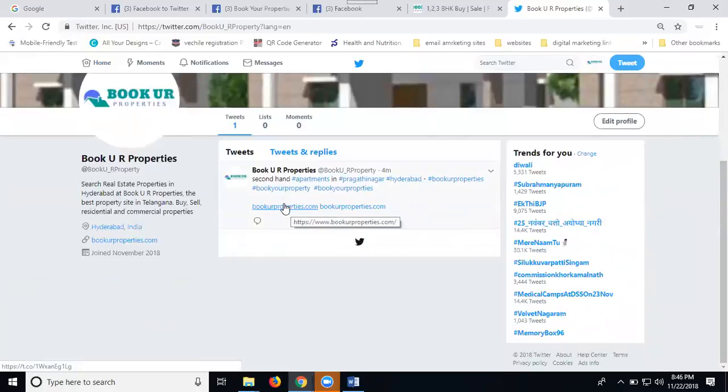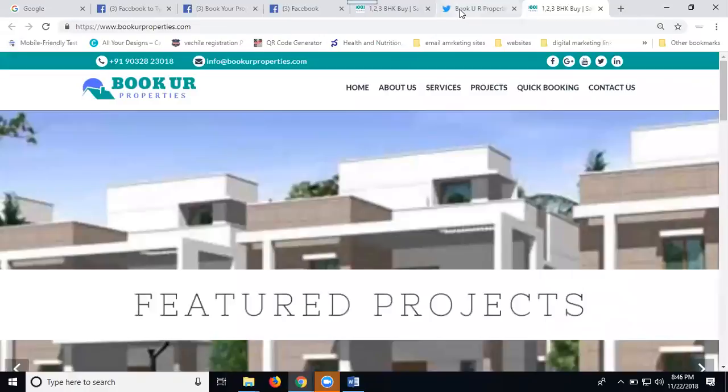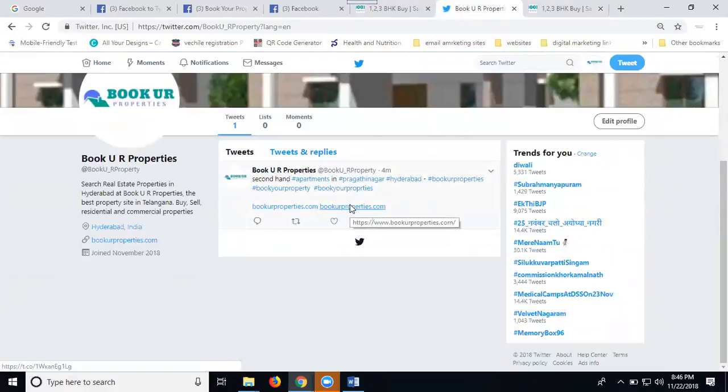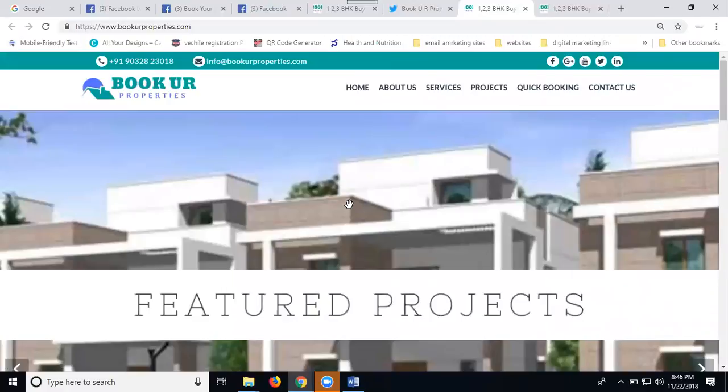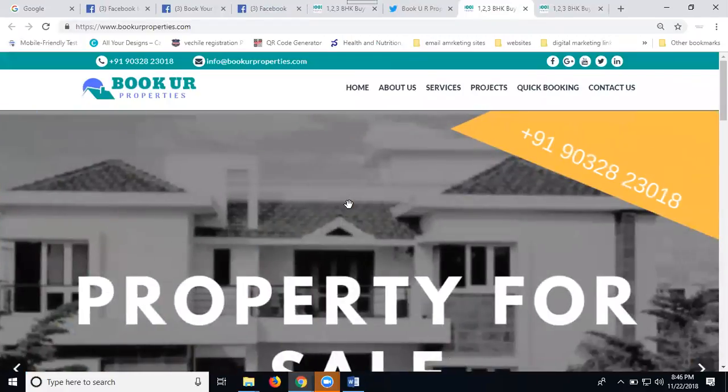I'm clicking the first option. Okay, so where are you going? Your website. I'm clicking the second option. Where are you going? Your website. One is called Facebook to Twitter. The question is why they are coming from two URLs.